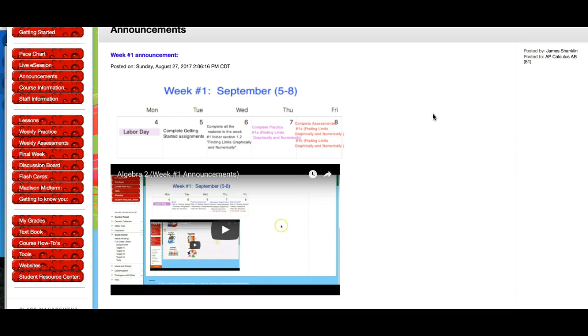And then on Thursday, complete the practice. In order to get the assessments released, you have to complete the practice assignment and get an 80% or higher on that. And that way the assessments will open up.